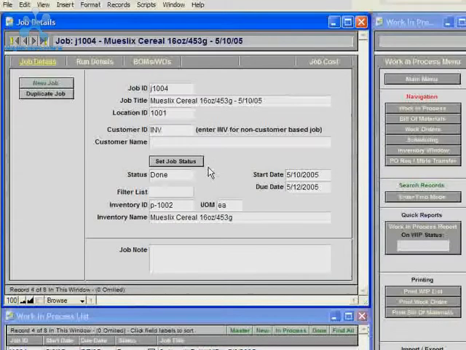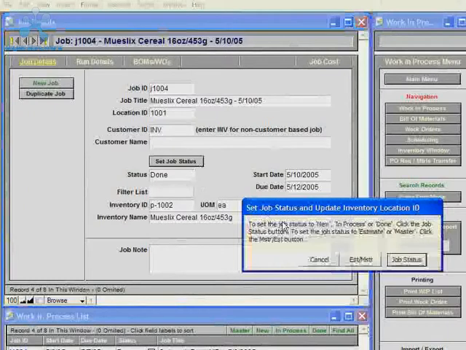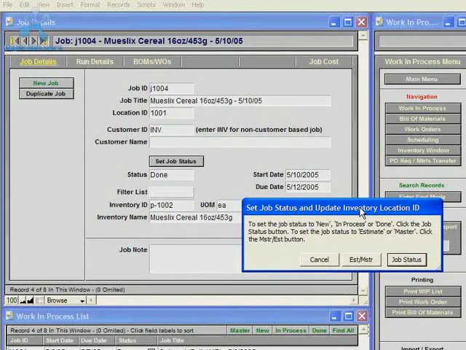On the Jobs Details window, there's a Set Job Status button. It is very important to keep the job status current for a job, because other modules rely on the job status for information.